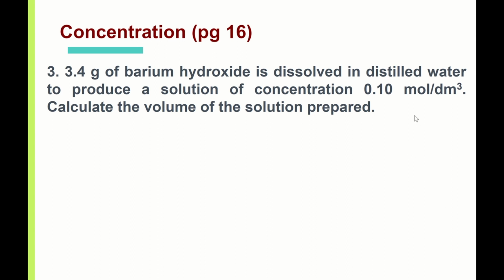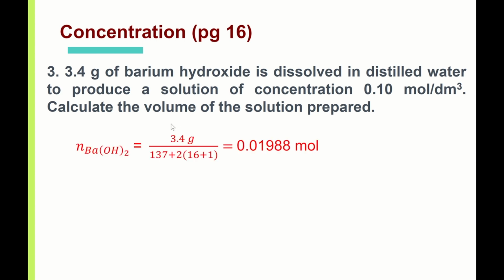So now instead of giving you the mass and then the volume, they are asking you to calculate the volume now, so that you can prepare this concentration. So it's the same steps, same formula. You need to calculate the mole because here you are given mole per dm cube, right? So you need to convert this 3.4 gram to mole first. So how to convert? Always use mass over molar mass.